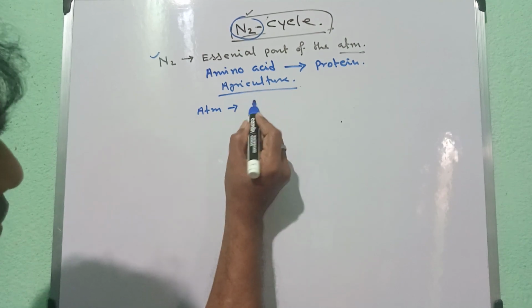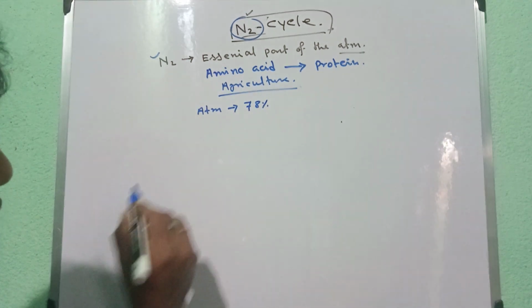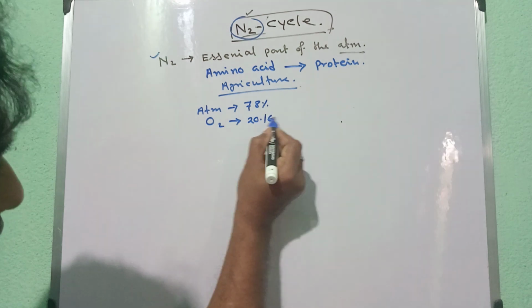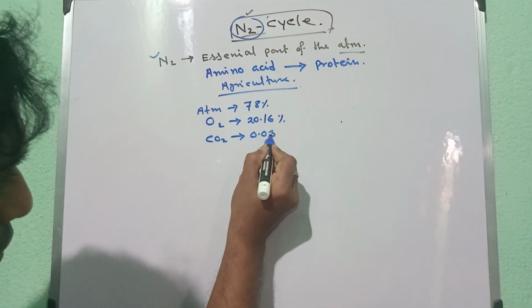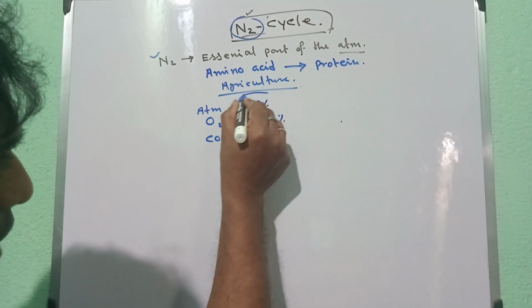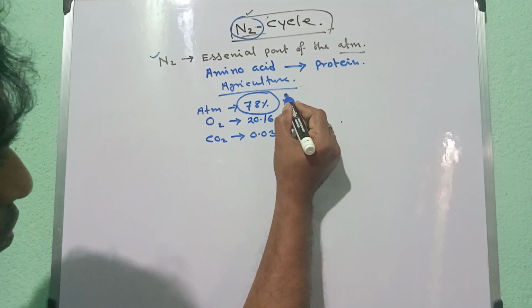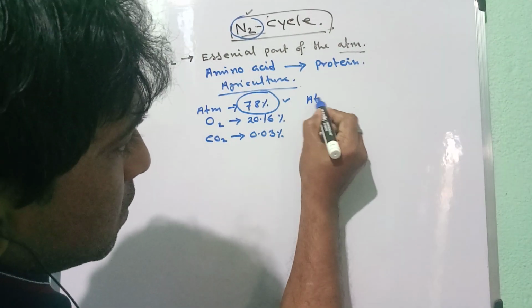So we know that in our atmosphere approximately 78% is nitrogen. We know oxygen is 20.16% and CO2 is 0.03%. So the highest amount of gas is nitrogen gas. So nitrogen is very essential to our atmosphere.